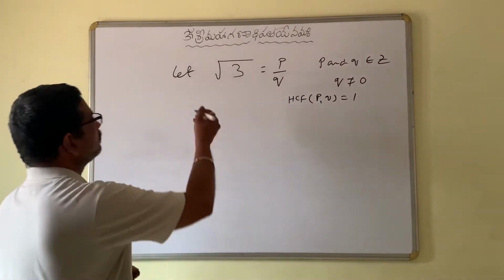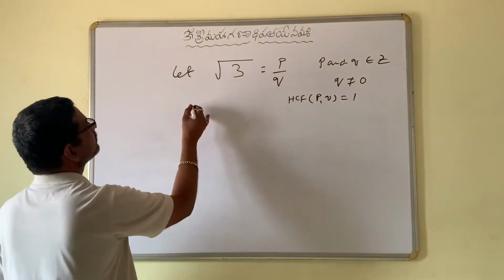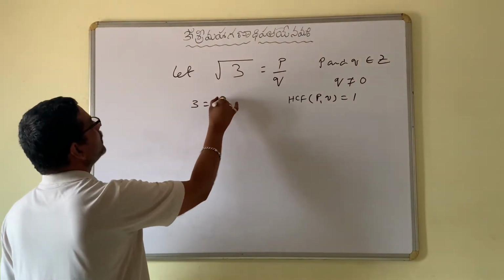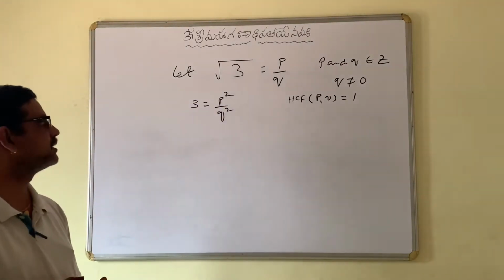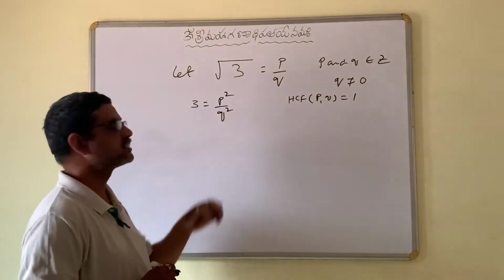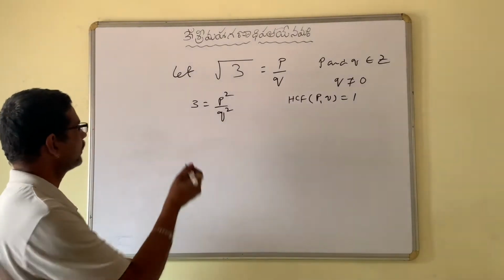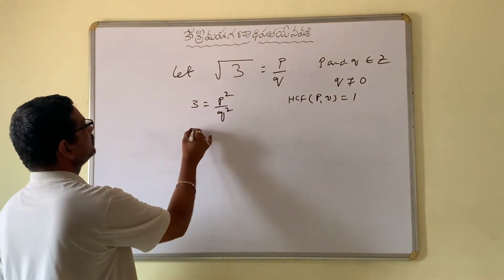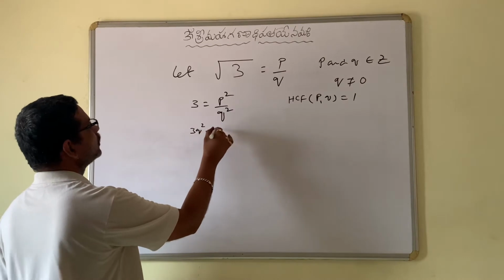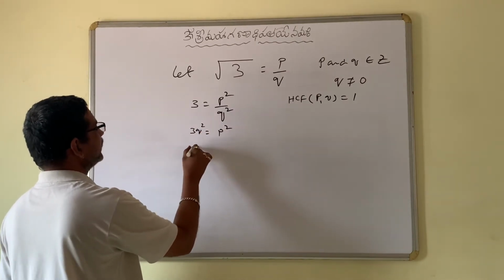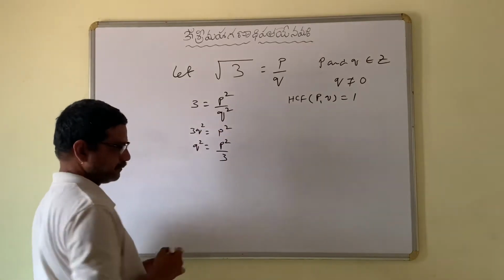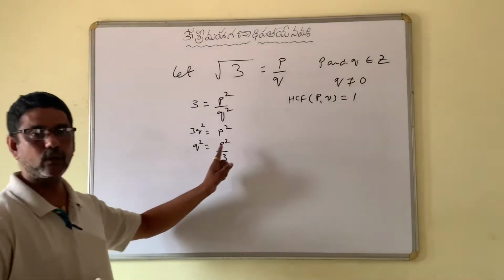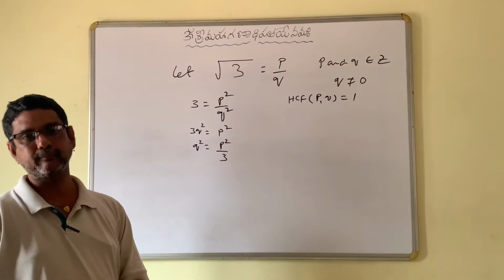Now, square it on both sides. What we will get? 3 is equal to p square by q square. Now from this, what can we write? 3q square is equal to p square. Then q square is equal to p square by 3.